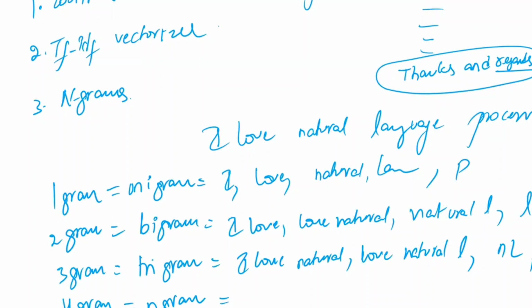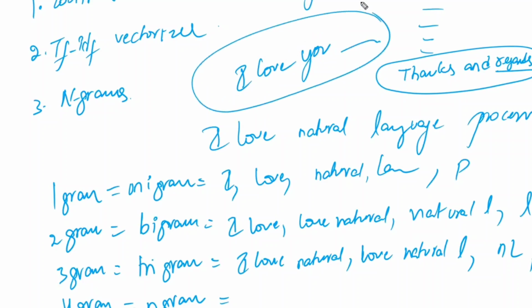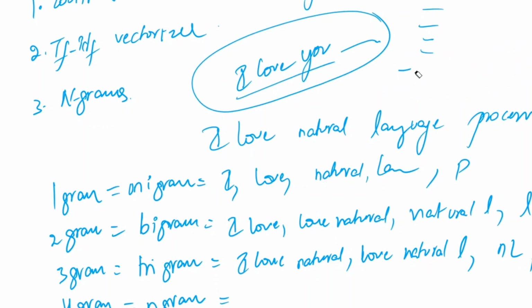For example, if you write I love, automatically the third word is shown, right? Why? Because of these two words, it checks what the third word was. Then, if you continue your sentence, it checks 4-gram words, out of all the 4-grams starting with I love you, what the fourth word is. So it applies the concept called n-grams.